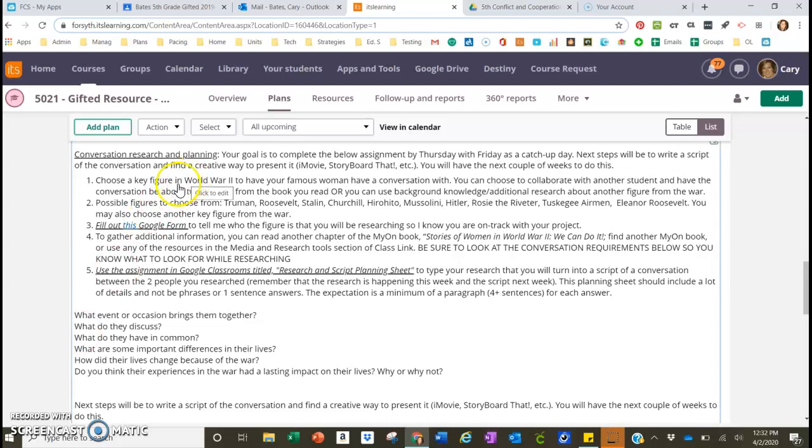You're going to first pick a key figure in World War II for your famous woman to have a conversation with. For this, you can choose to collaborate with another student that has researched a different famous woman in the war and have a conversation be about those 2 women from the book that you read earlier, or you can use your background knowledge with additional research about another figure from the war.